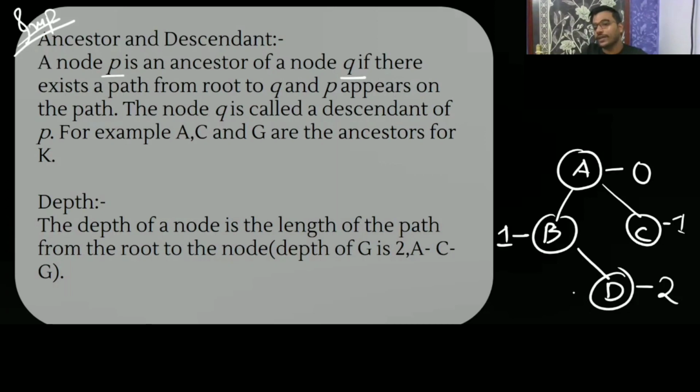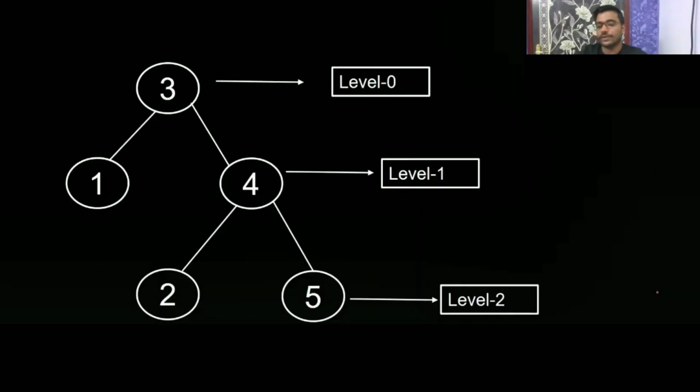Deepest node is nowhere here. So here, deepest node is nothing, so it will be 0. Its deepest node is this one, so 0. For A, the deepest node is D. What is the length of the path? 1, 2. So height for A is 2, but depth is 0. Height here is 0, but depth is 1. Here height and depth both are the same. Here height is 0 and depth is 2.